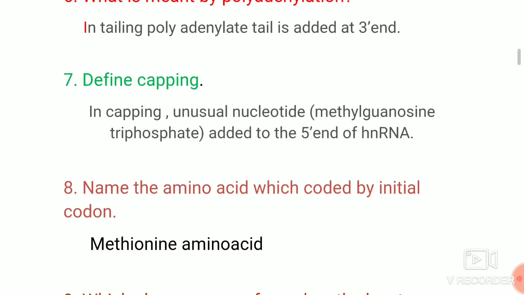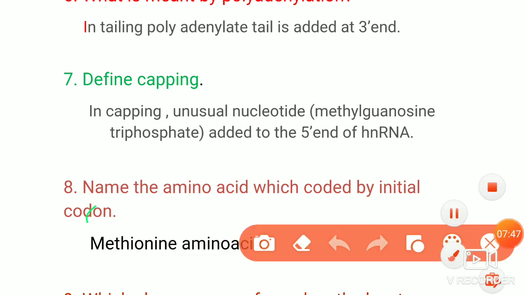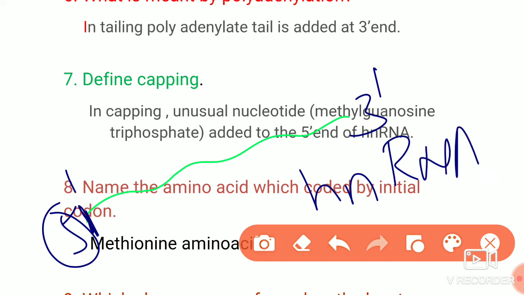The next is define capping. In the case of capping, as usual, the first end is a 5' end and the last end is a 3' end. Here there is an addition at the 5' end of heterogeneous nuclear RNA, that is called hnRNA.